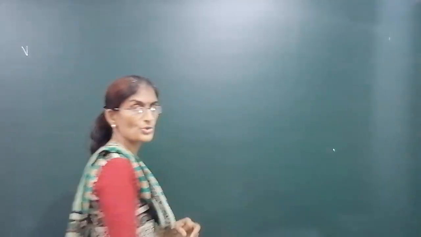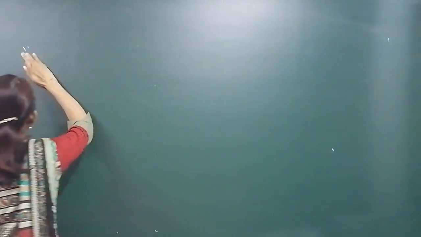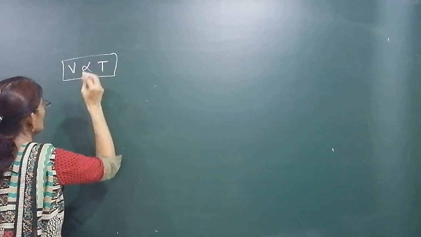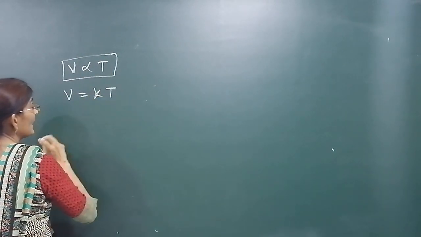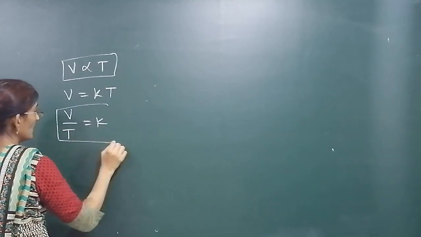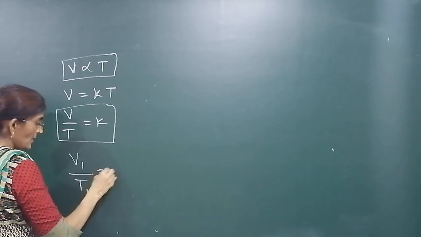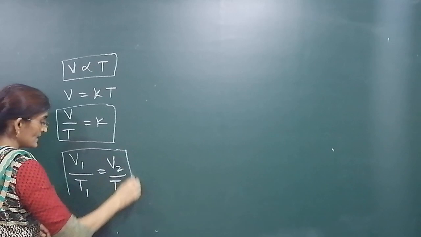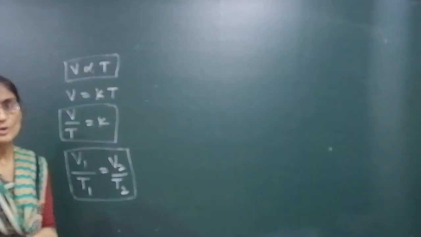Not directly proportional. But when volume and absolute temperature are compared, they are directly proportional to each other. If you remove the proportionality sign, K will come, it's V = KT. So volume and absolute temperature ratio is always constant. If we write it for calculation, it is V1/T1 = V2/T2. The ratio is always constant. This is known as Charles law.